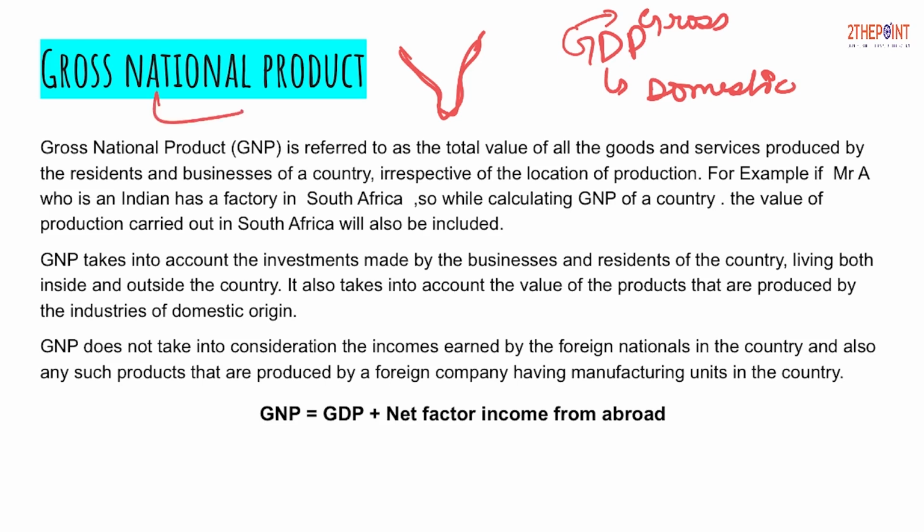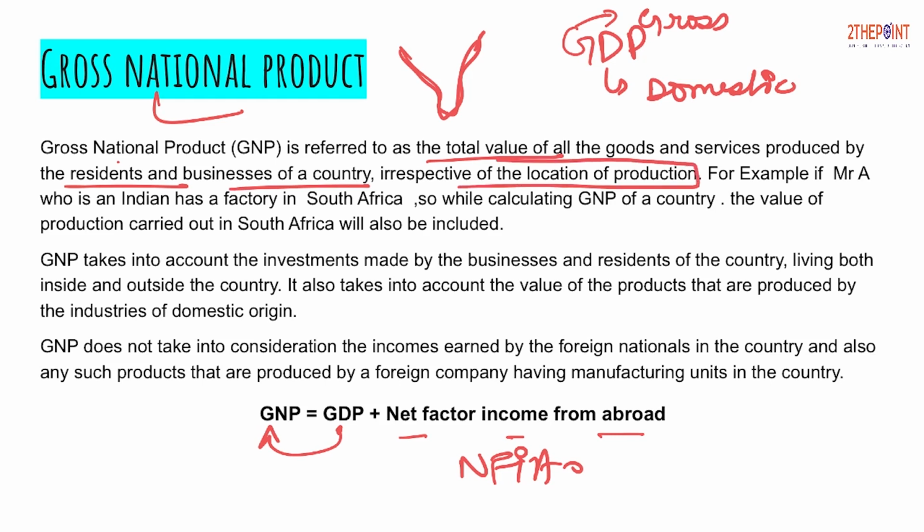So I am providing you one trick. Whenever we have to move from D figure to N figure, that is domestic figure to national figure, we have to add net factor income from abroad, also called NFIA. So gross national product is referred to as the total value of goods and services produced by the residents and businesses of a country irrespective of the location of production.